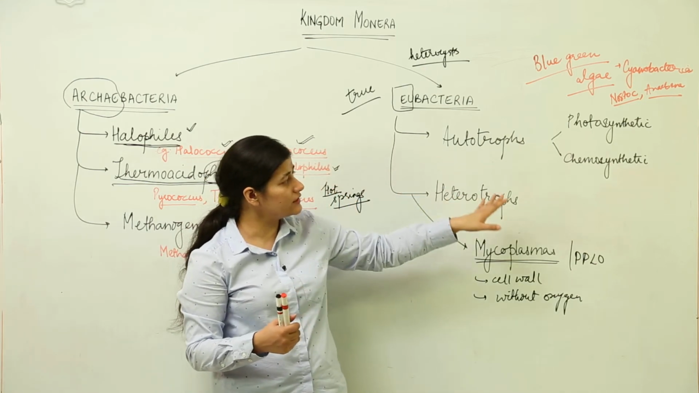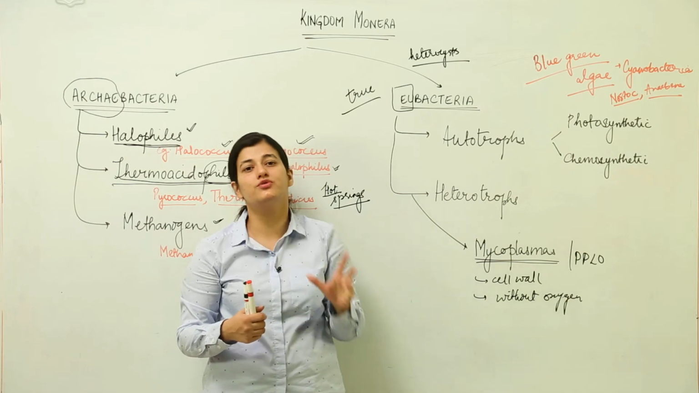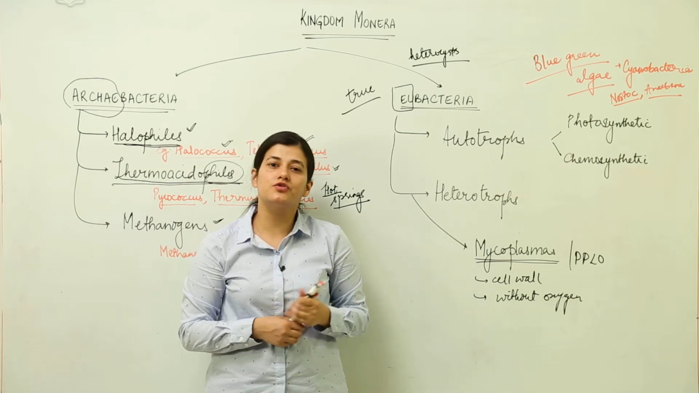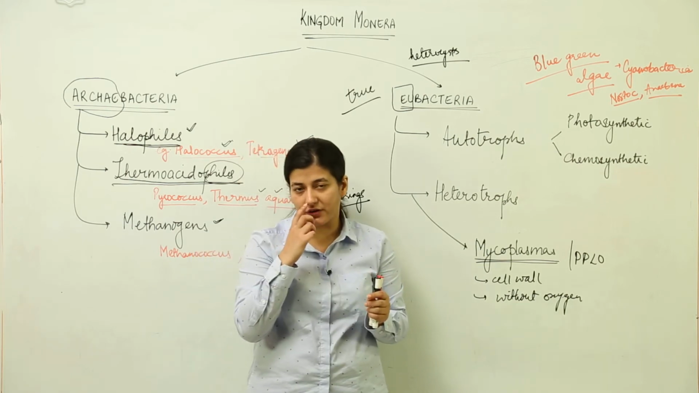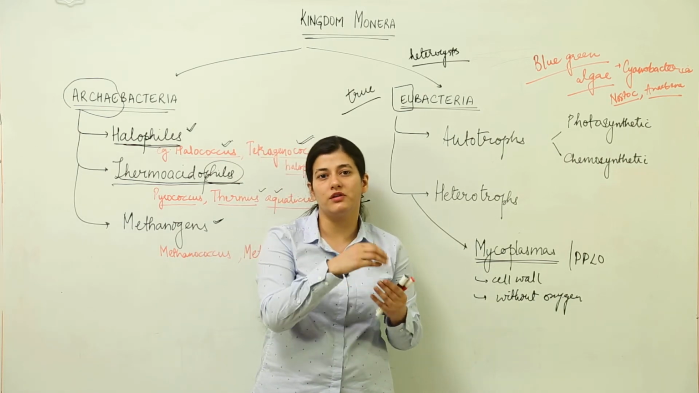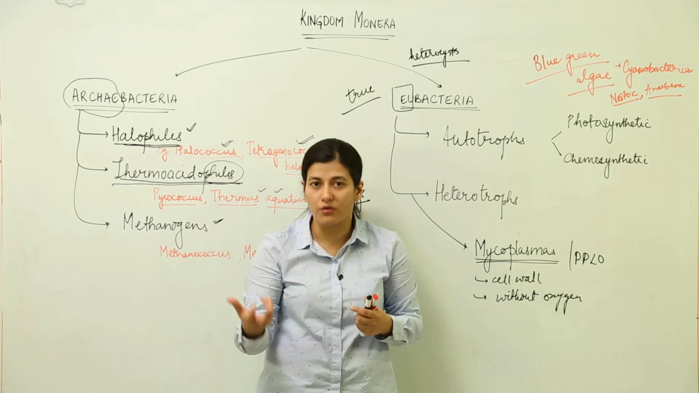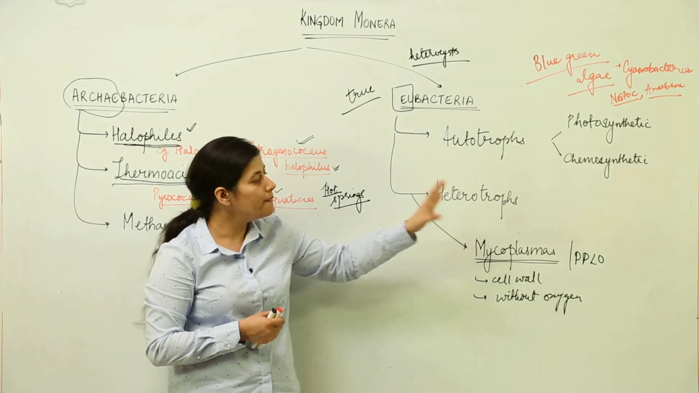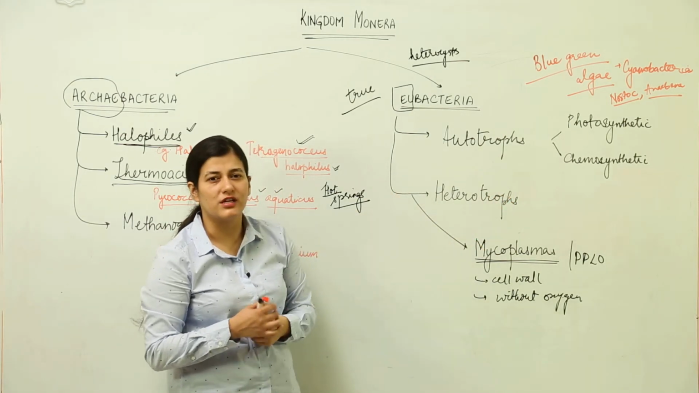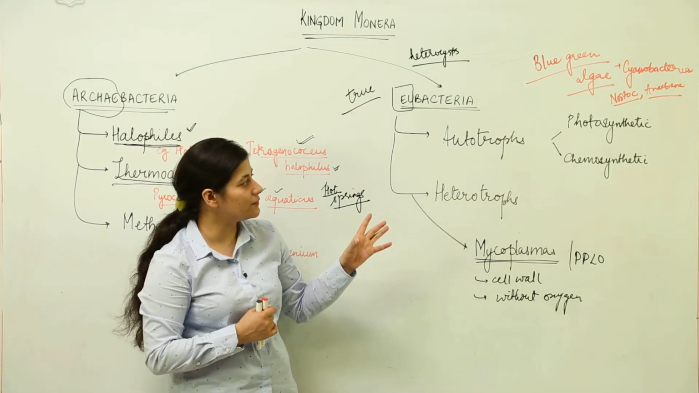Then there is another form of autotrophs which do not use sunlight, but instead use chemical energy by breaking or making bonds. Whatever energy is stored in a chemical bond, they would break it and utilize it for their own nutritional need, and those bacteria are known as chemosynthetic bacteria. You are going to remember the name Sulfolobus as the example of chemosynthetic bacteria.